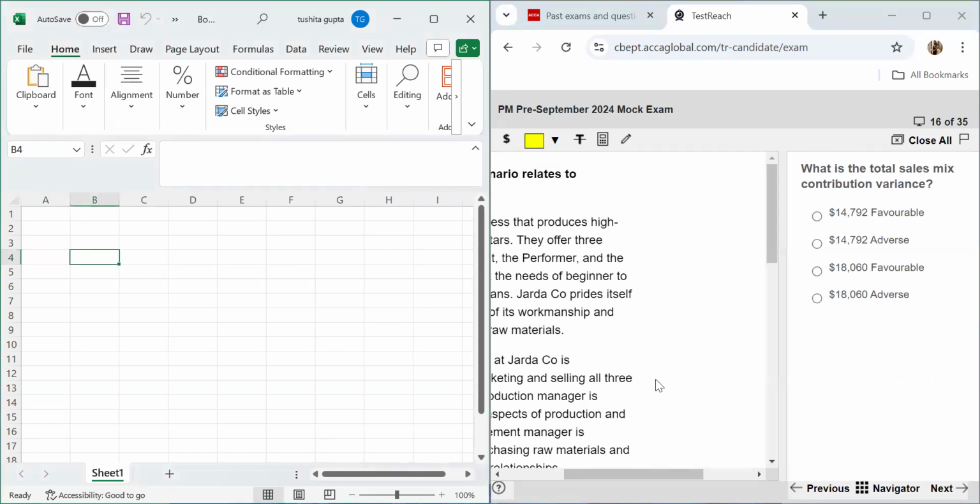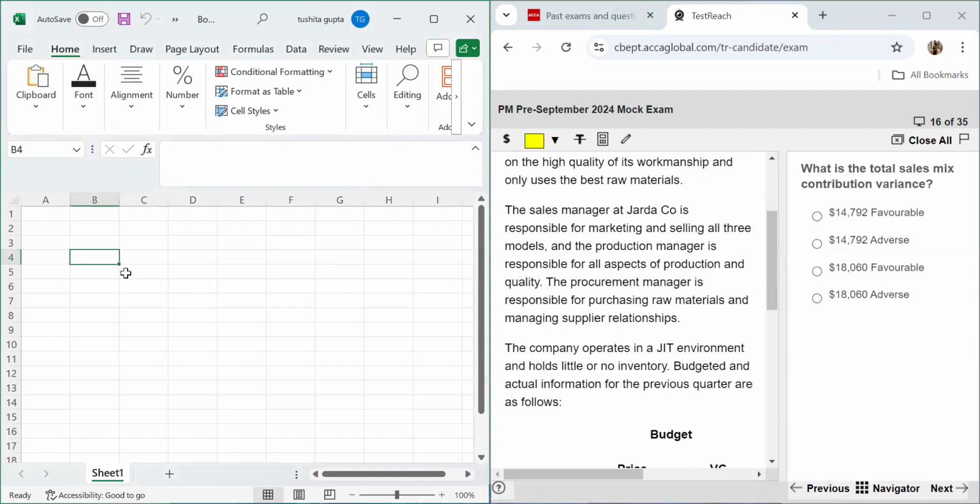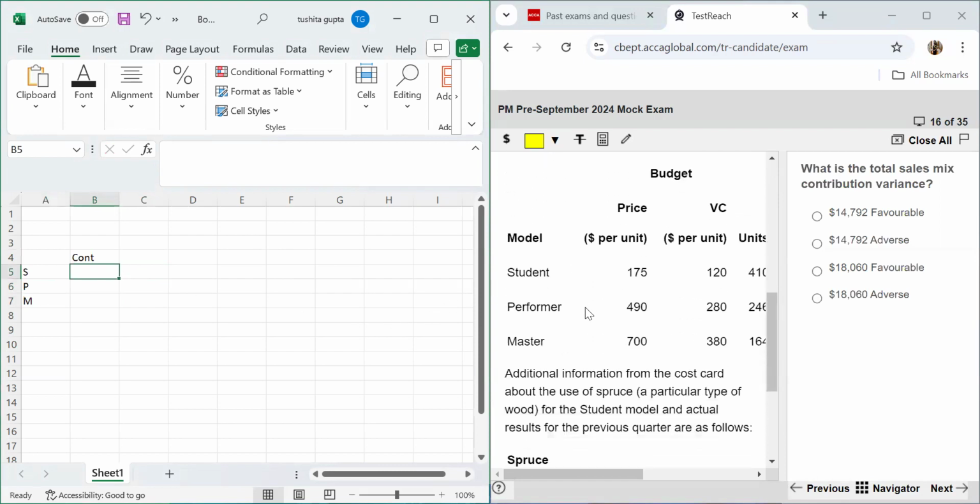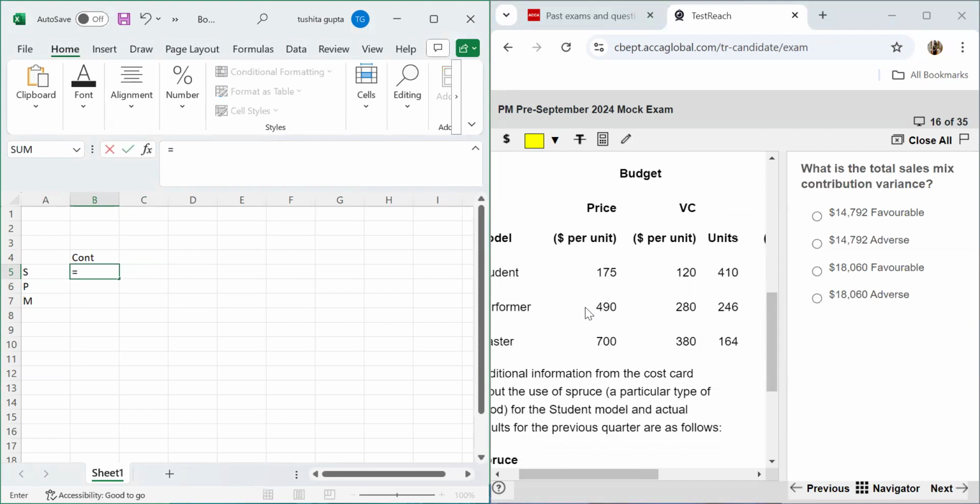The very first thing that we're going to need is the contribution that we are able to generate from each of the products. So for your student, performer, and master, the contributions are nothing but your selling prices minus the variable cost. The selling price is given to us as 175 minus 120 as the variable cost, so 55 is the contribution. Then 490 minus 280, and for the next one, 700 minus 380. So this is our contribution per unit of each of these models.